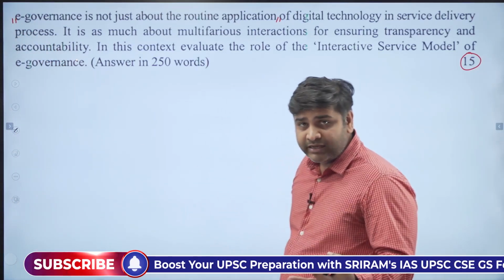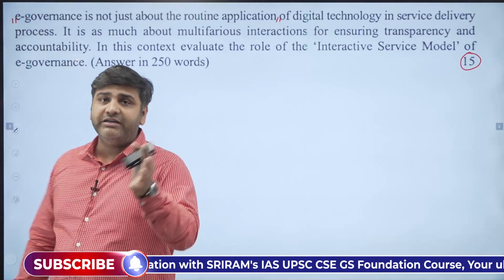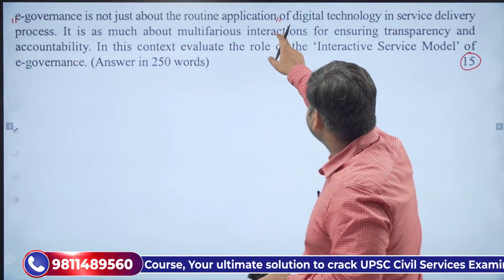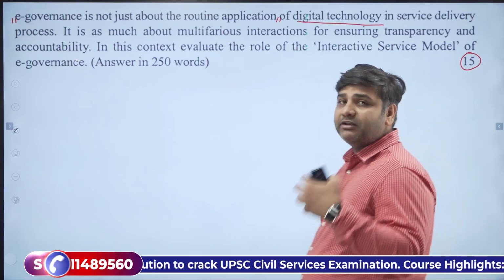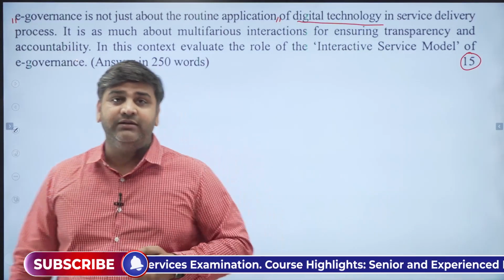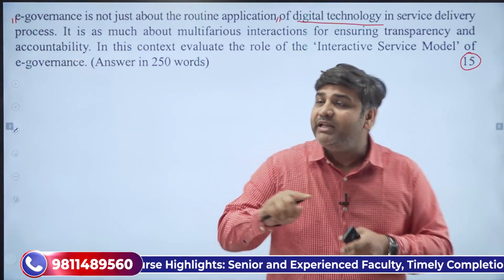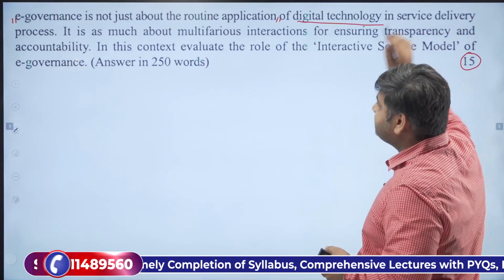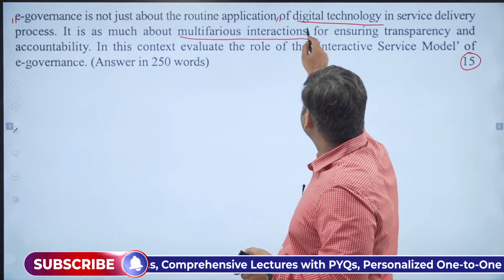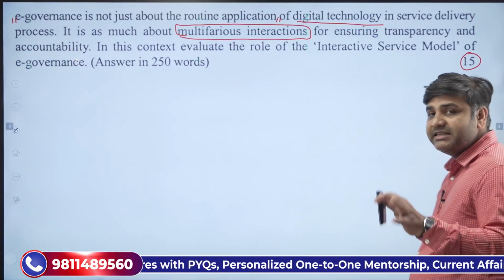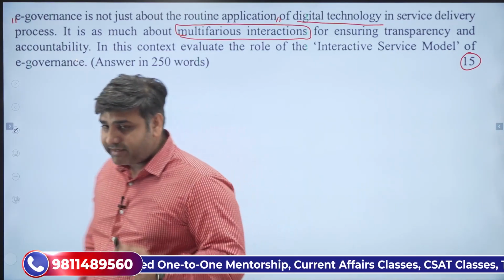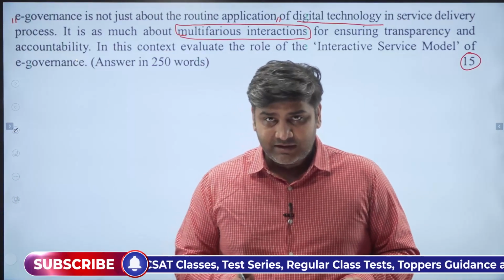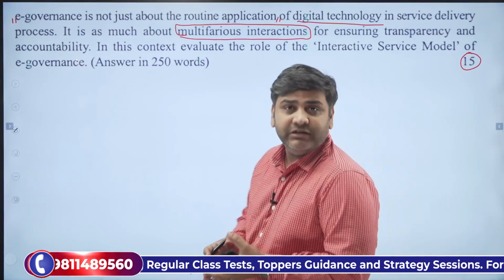Then what is it about? E-governance simply means the use of information and communication technologies in governance. So e-governance is not just routine application of digital technology. All the technologies of information and communication which you are using, there should not only be routine application of those, but then what? Let's read further. In service delivery, it is about multifarious interaction for ensuring transparency and accountability. So what this question really means is that there has to be an interactive model of governance using information and communication technology.